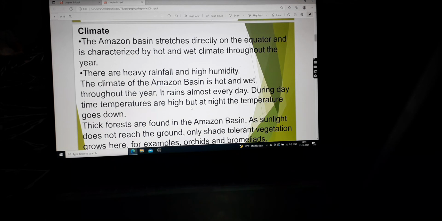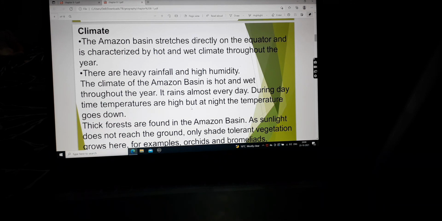and in the equatorial region, whenever the temperatures reach a certain degree, it starts raining. So that is the reason it is wet. And secondly, it is wet due to the river that is flowing through this area, the Amazon river. There is heavy rainfall and high humidity. So now, being in the equatorial region, there is a lot of heavy rainfall for two to three hours, and then because of the rain, the humidity, that is the moisture in the air, also increases, and therefore it is a humid place. The climate of the Amazon basin is hot and wet throughout the year.